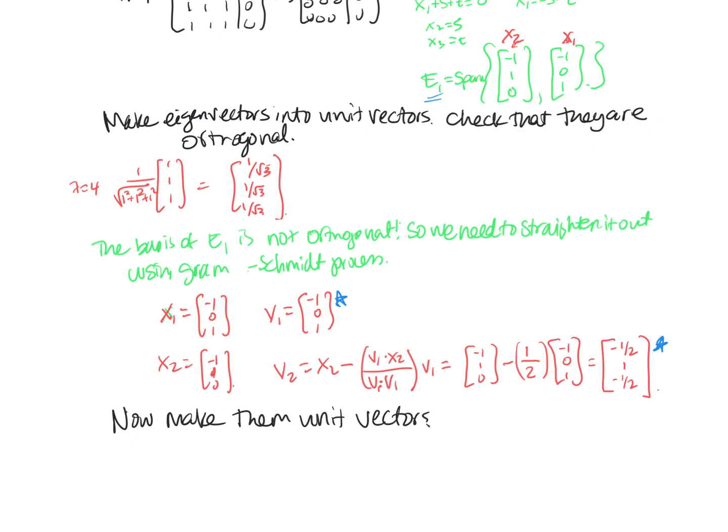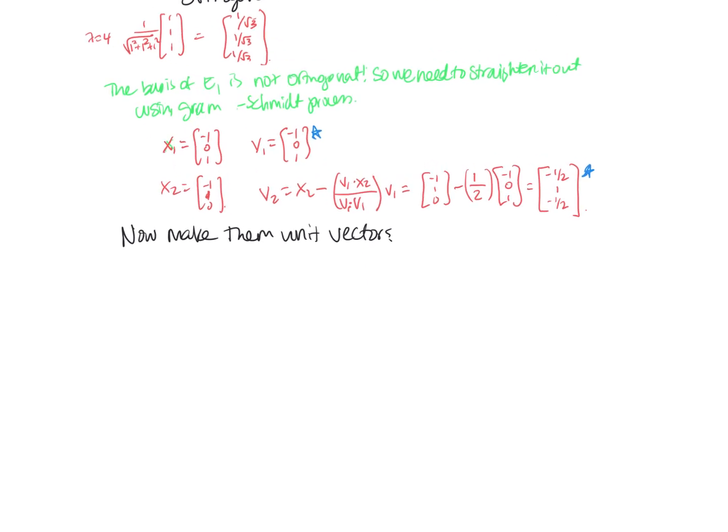Okay, so see, this kind of brings together so many things that we've done all semester. So we've got to kind of go back and remember. Okay, so then this guy, negative 1, 0, 1, I need to multiply by 1 over the magnitude. So it's going to be square root of 2. So I get negative 1 over root 2, 0, 1 over root 2. And then for this guy, I want to make it normalized.